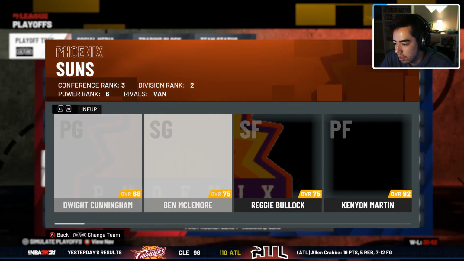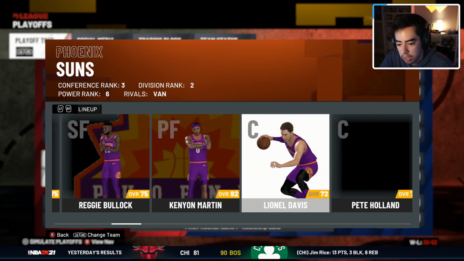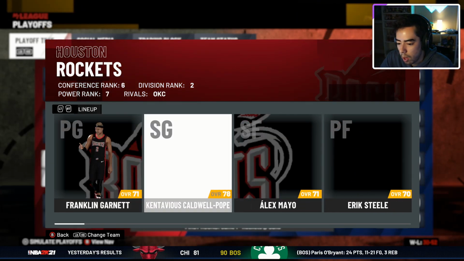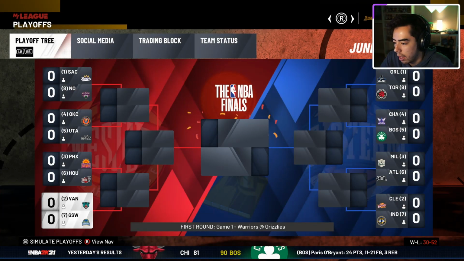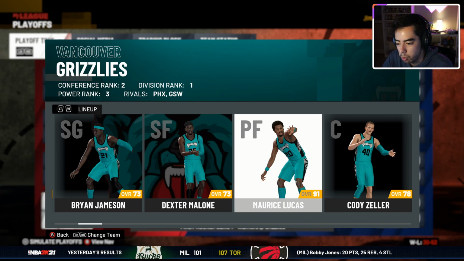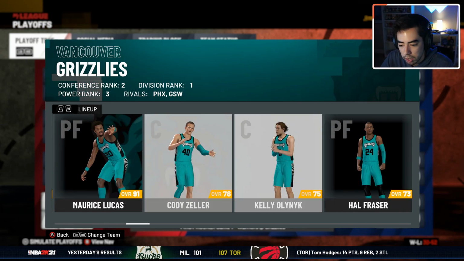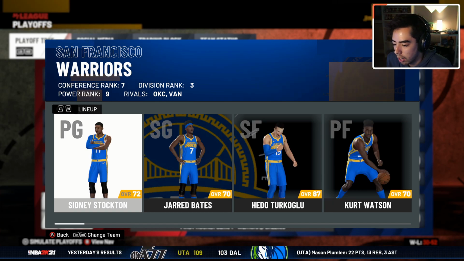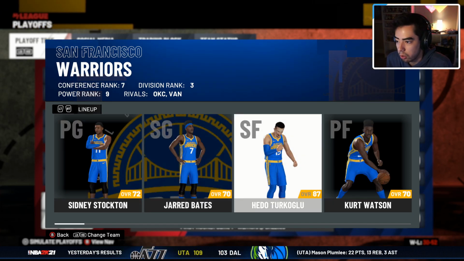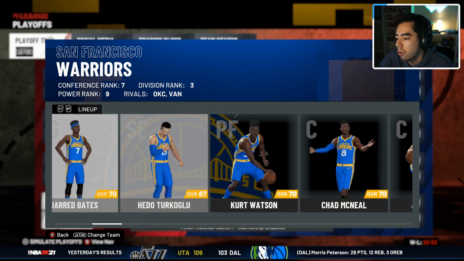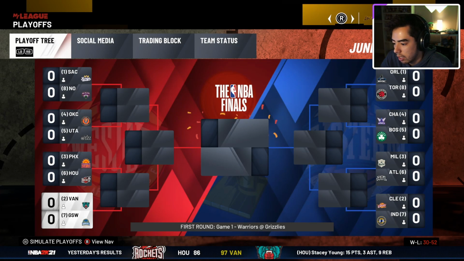Get the Phoenix Suns, who have Ben McLemore, Reggie Bullock, Kenyon Martin. All right, that's a solid team. They're going up against the Rockets, who have Caldwell Pope. And then we got the Grizzlies versus the Mavericks. And the Grizzlies have Maurice Lucas, Cody Zeller, Kelly Olynyk coming off the bench. They're going up against the Warriors. And they have Hedo Turkoglu. And let's see, that's about it. Hedo Turkoglu won MVP, and they were the 7th seed.